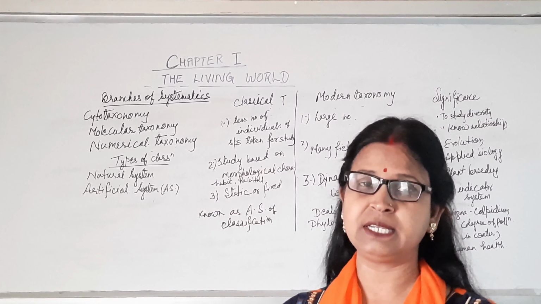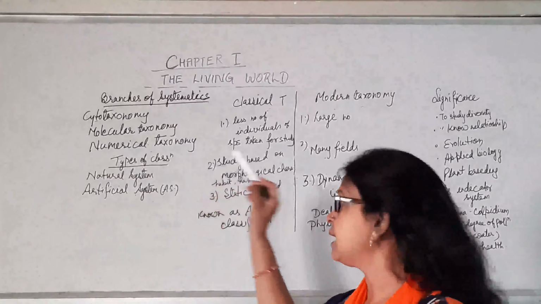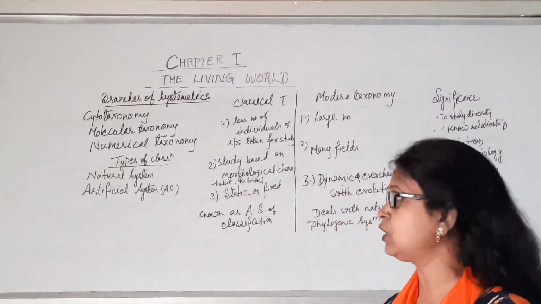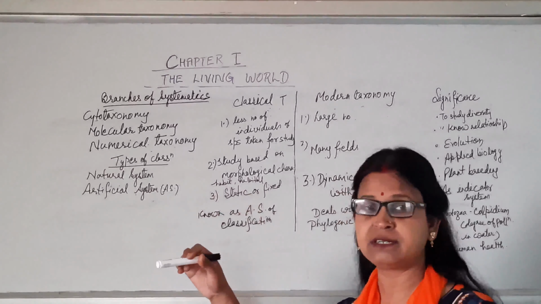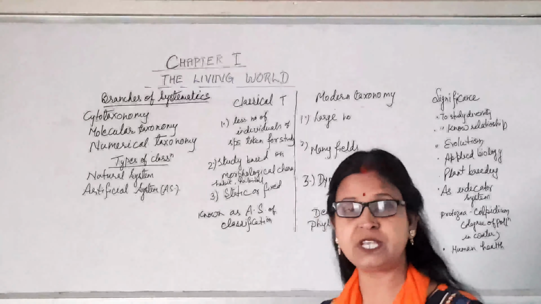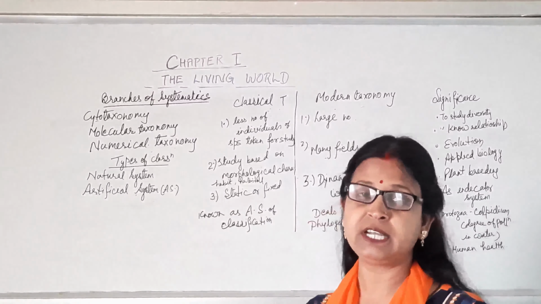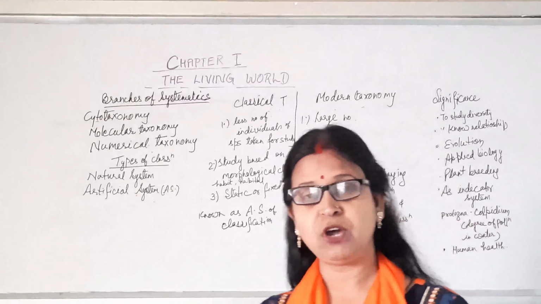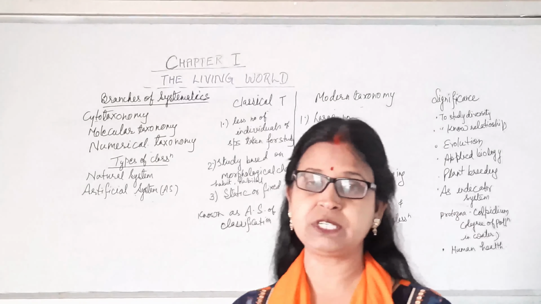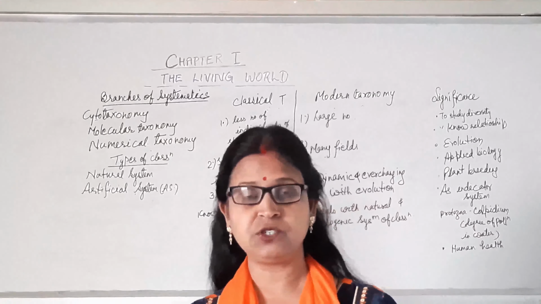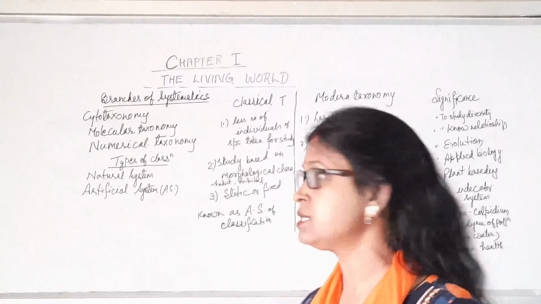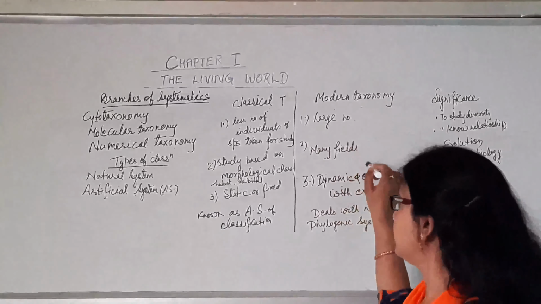But nowadays we have so many facilities, that is study of anatomy, numerical taxonomy, etc. That's why nowadays we are using many fields for studying taxonomy. For example, morphology, that is external features, then anatomy, internal features, their cell behavior, cytology, their ontogeny, phylogenetic relationship, all those things we are studying for this modern taxonomy.